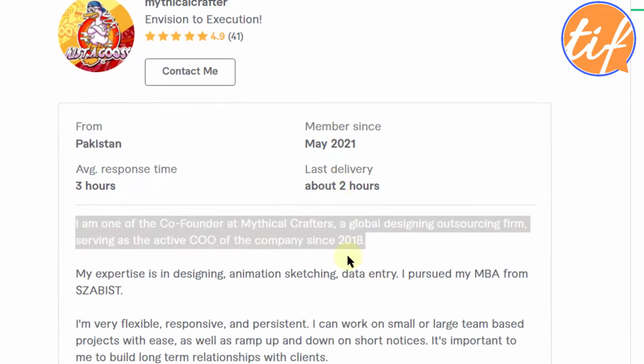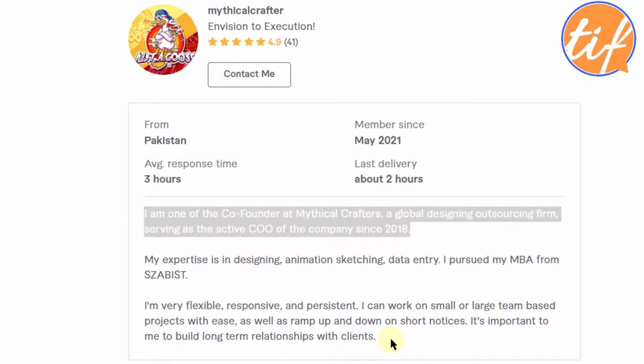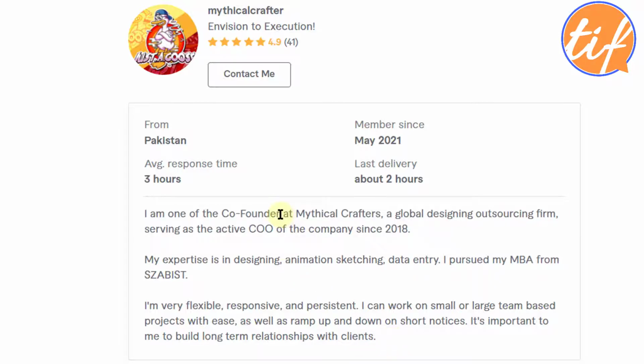Okay, understand this. I'm not saying anything against this particular seller, but then you have to have a premium, at least a good English without any grammatical mistakes. That is very important. And here is a spelling mistake. Co-founder. You should be co-founders. All right. So again, you are an MBA. You have expertise in designing, animation, sketching. These two are not matching.